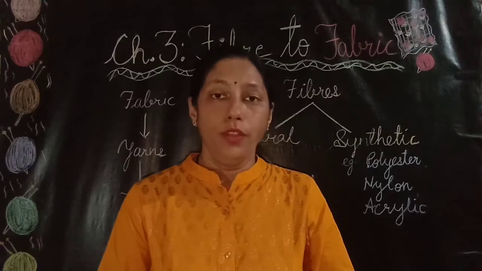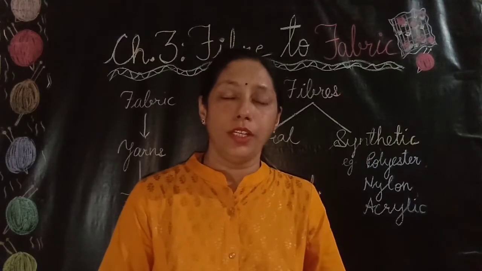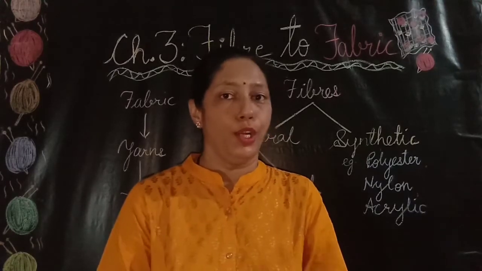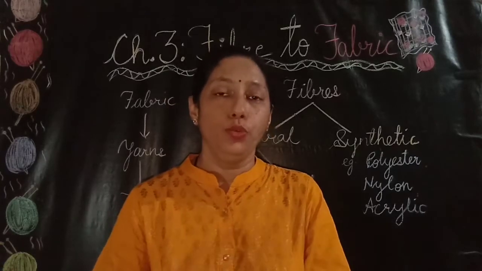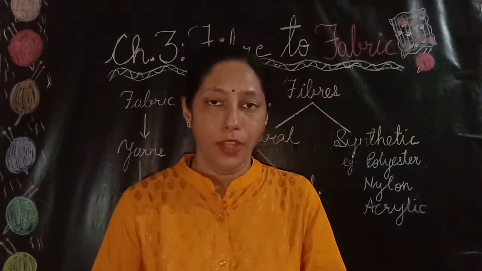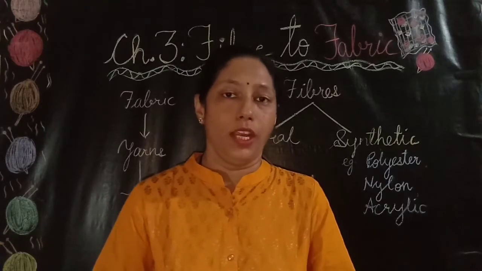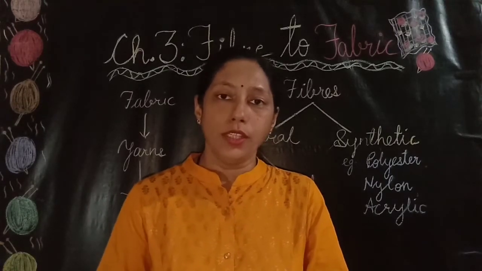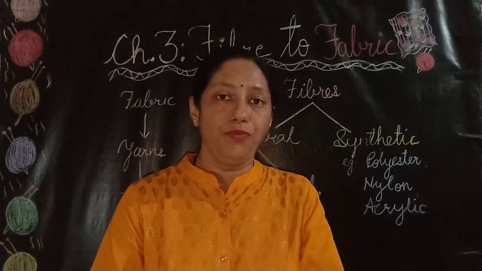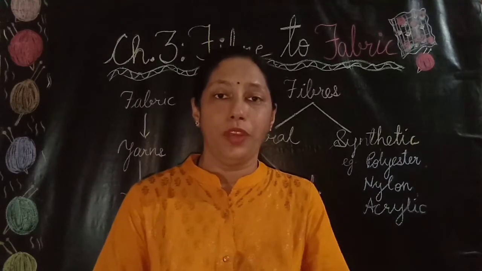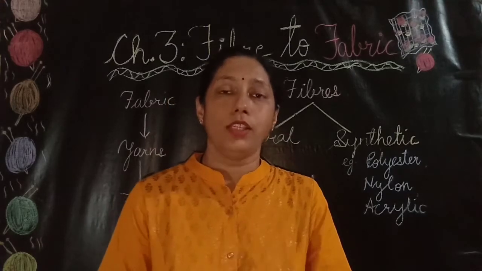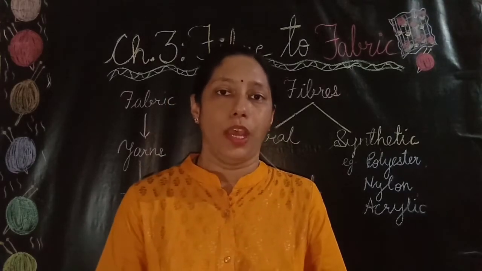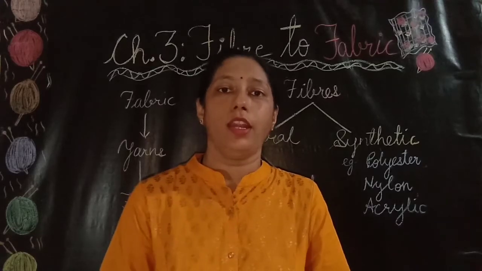But do you know how these fibers of wool are converted into yarns and then used for knitting a sweater? How is silk obtained from the cocoons and how are these silk fibers used to weave a silk sari? So the answers to these questions we are going to find in this chapter, and we will start with wool first.